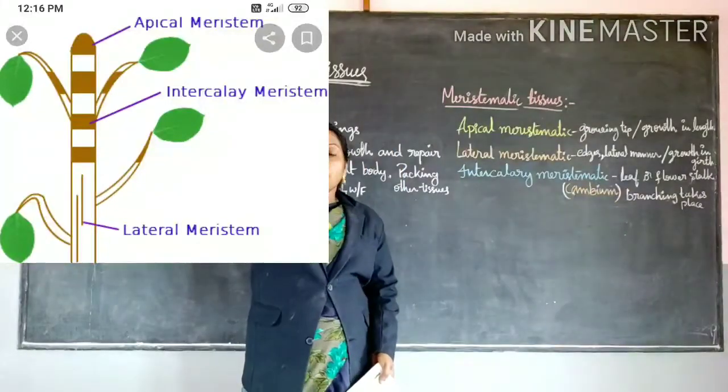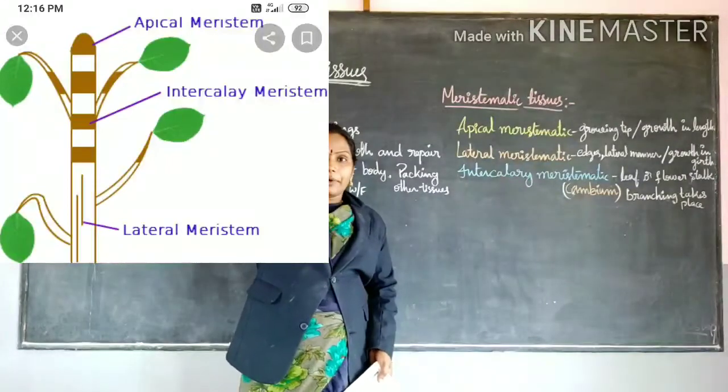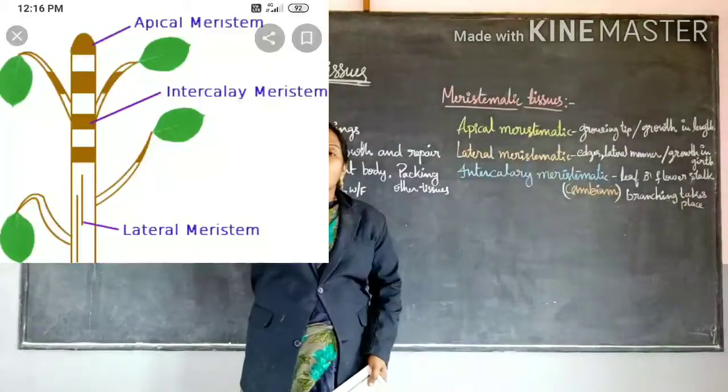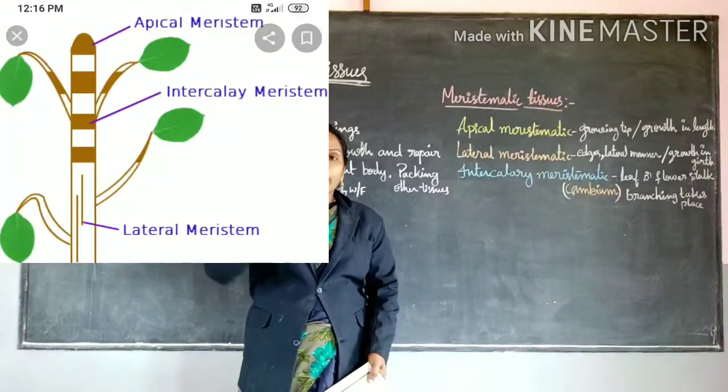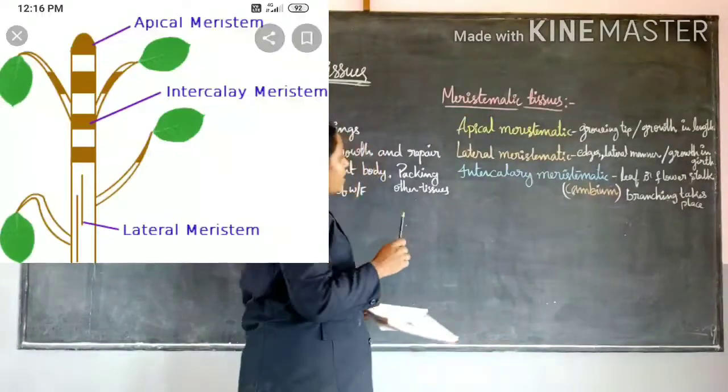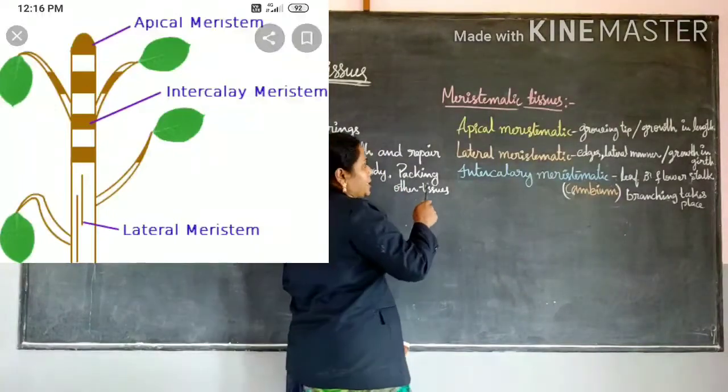Tip means height-wise, so it gives growth in height. Apical meristematic tissue is present in the tip part of the growing plant body, so it gives growth in the lengthwise direction. Okay, next one is lateral meristematic tissue.